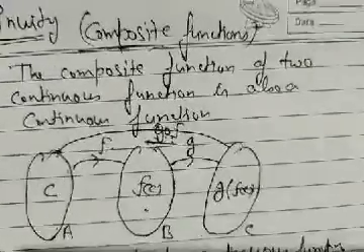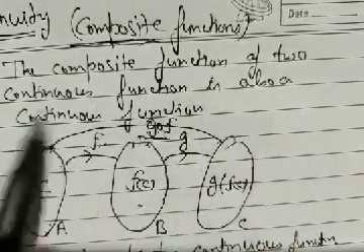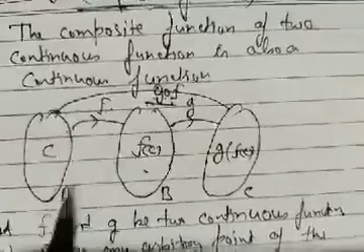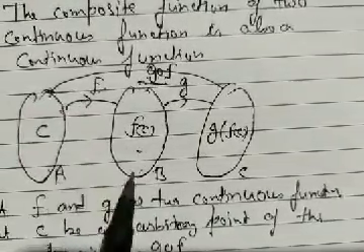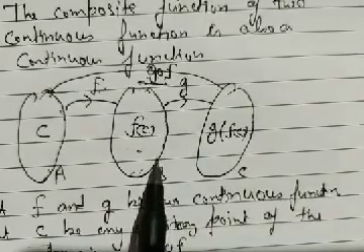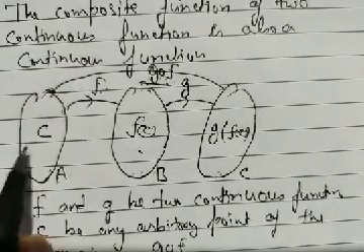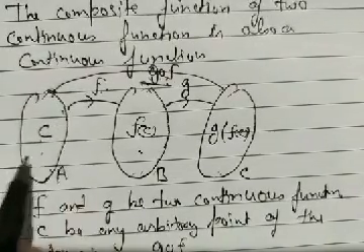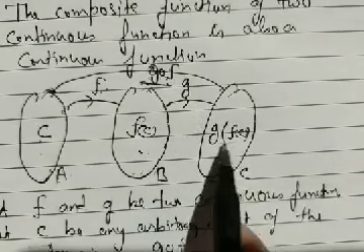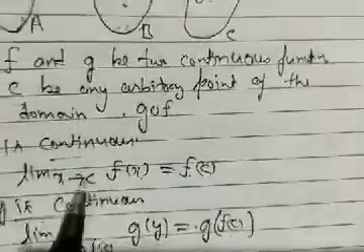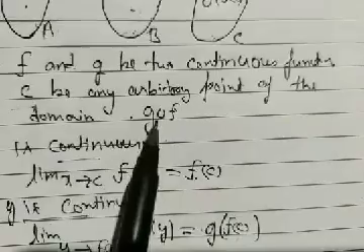What have we proved till now? We have discussed that the composite function of two continuous functions is also a continuous function. We have a function f defined from A to B, and a function g defined from B to C. We take an arbitrary point c here. Then we have c in the domain of f, f(c) in the domain of g, and in the range of g we have g of f(c). We start by taking f and g as two continuous functions, and let c be an arbitrary point of the domain of g composite f.